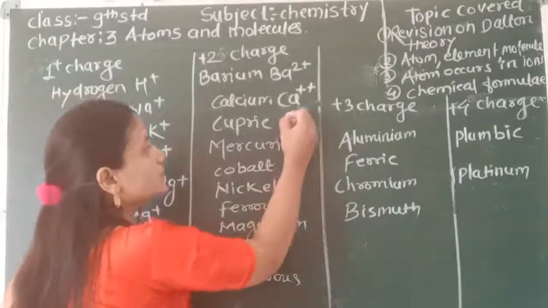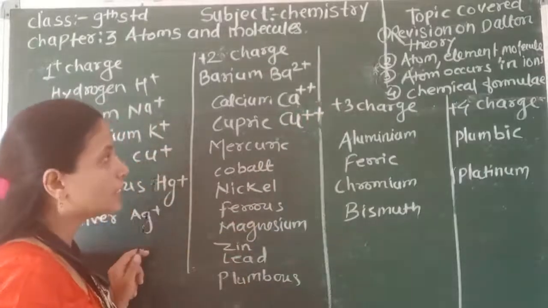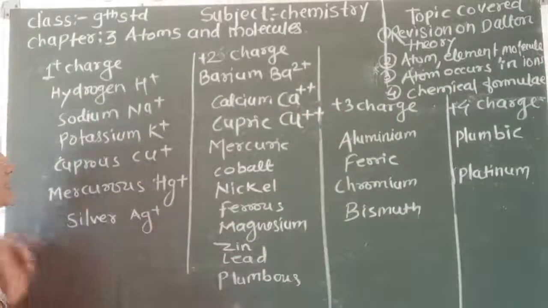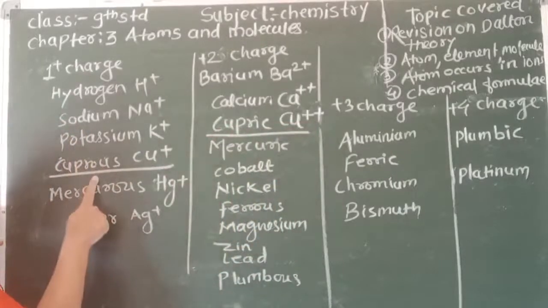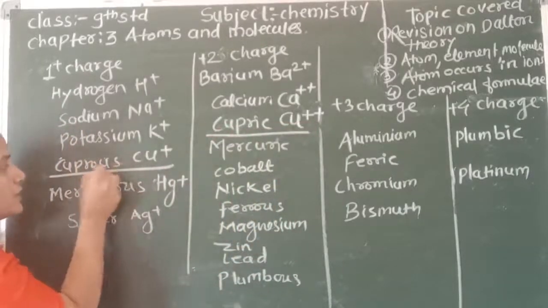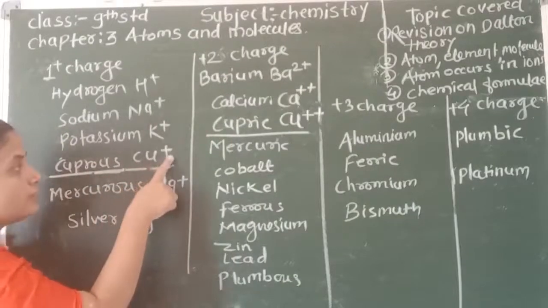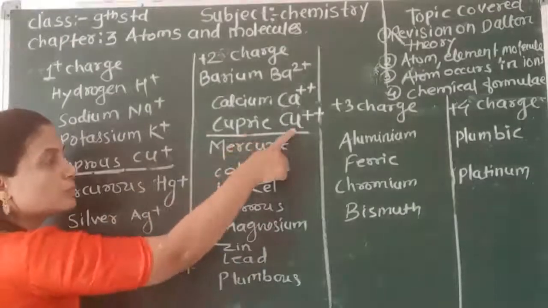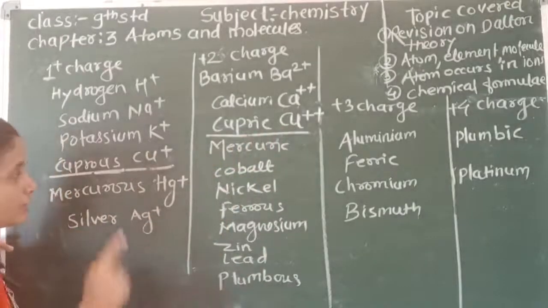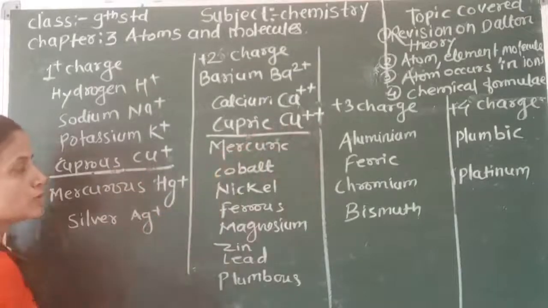Cupric is Cu 2 positive. Now cuprous and cupric, see the difference. Cuprous, the symbol is Cu for copper, but it is 1 positive. Cuprous is 1 positive, cupric is 2 positive. So remember this point: cuprous is 1 positive, cupric is 2 positive.